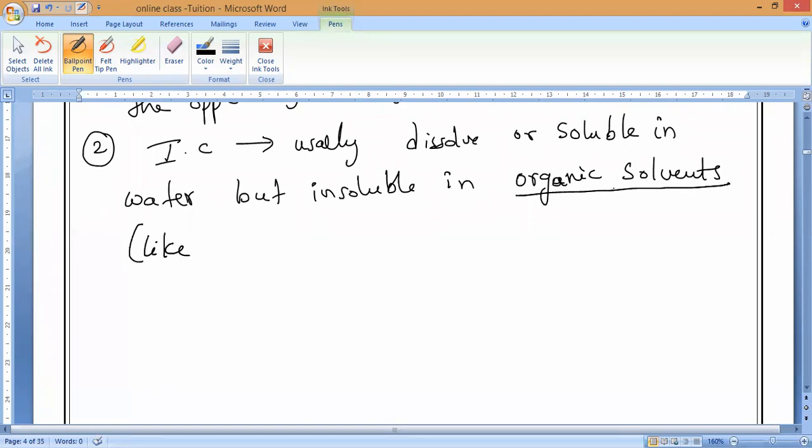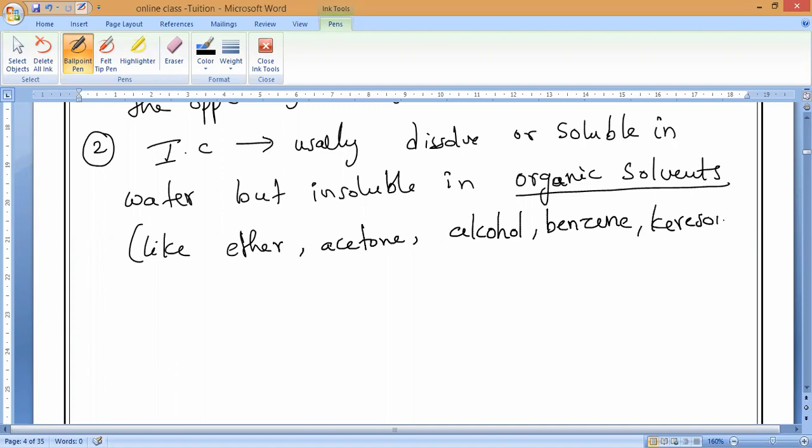They are insoluble in organic solvents like ether, acetone, alcohol, another name ethanol, benzene, kerosene, carbon disulfide, CS2, and carbon tetrachloride, CCl4. These are the examples of organic solvents.